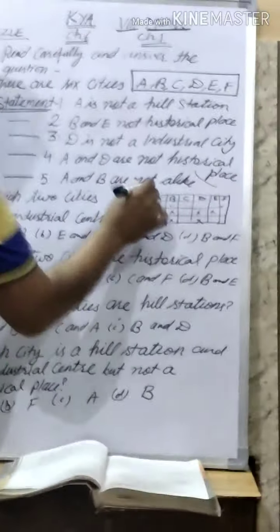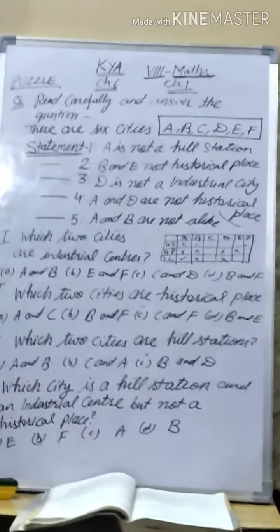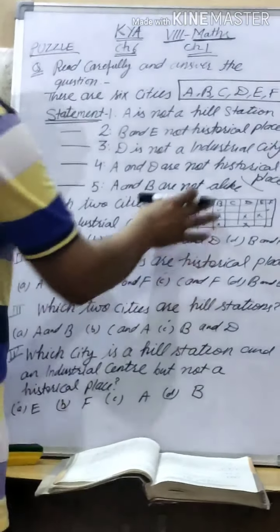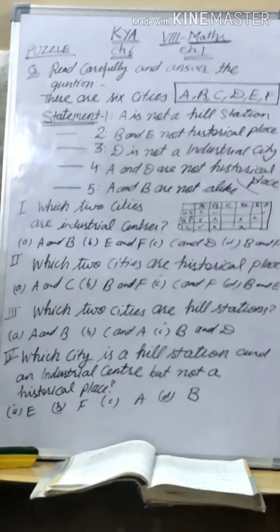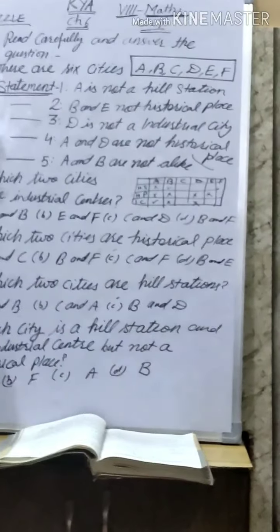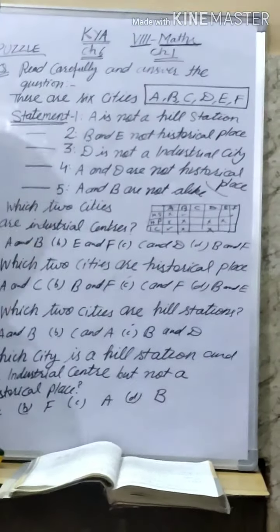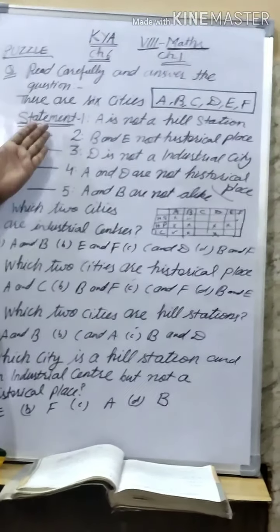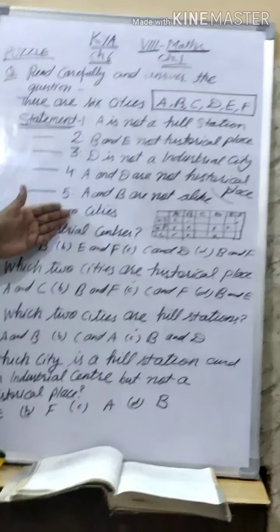And statement 5, what is given? He is saying A and B are not alike. Means these two cities are different. No similarity, no matching, no pairing, no relation. Both are separate. So he has given these 5 statements.